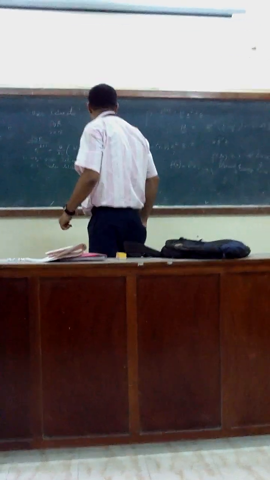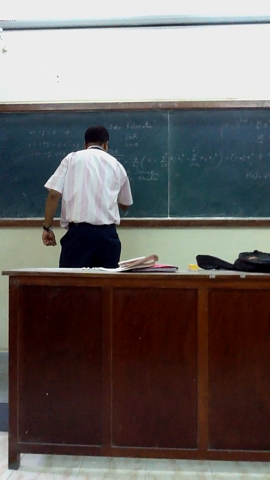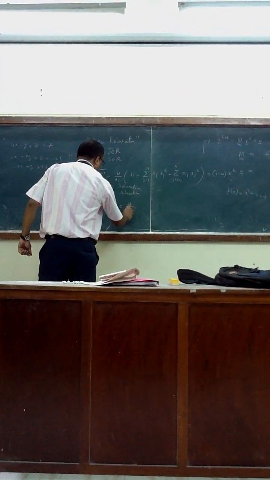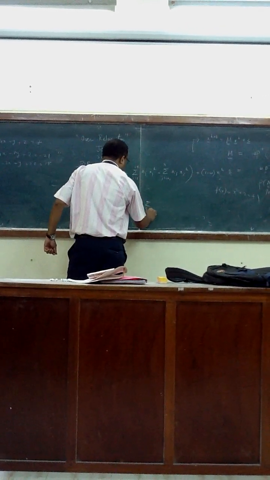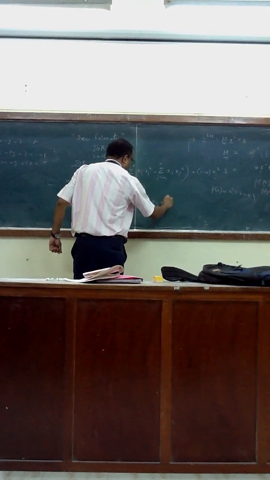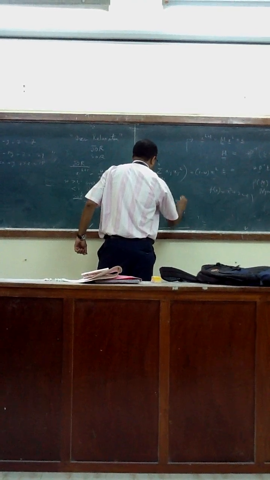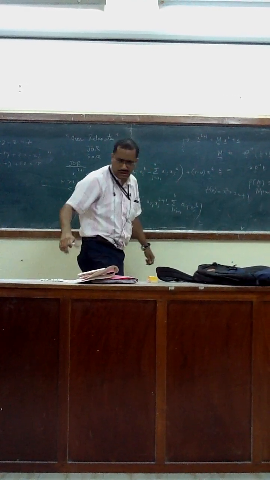Okay. Now quickly tell me SOR, Gauss-Seidel iteration matrix. What will be the situation? x_i^(k+1) will be w/a_ii times (b_i minus sum over j equals 1 to i minus 1 of a_ij x_j^(k+1) minus sum over j equals i plus 1 to n of a_ij x_j^(k)). Am I correct?